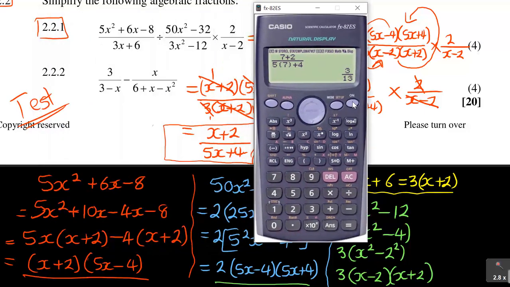I come and do the same thing. When there is x, I put 7 in the original to see if I'm getting 3 over 13. So it's 5 into 7 squared plus 6 into 7 minus 8. Where there is x, I put 7. Remember, 3 into 7 plus 6 to get that 3 over 13, divided by 50 into 7 squared minus 32, and then over 3 into, actually it was 50. I hope you picked that.